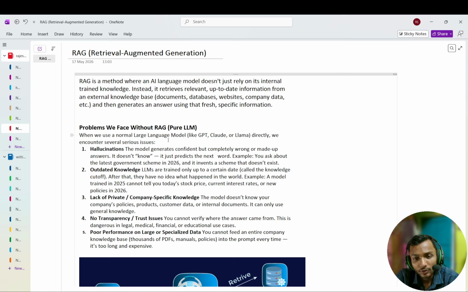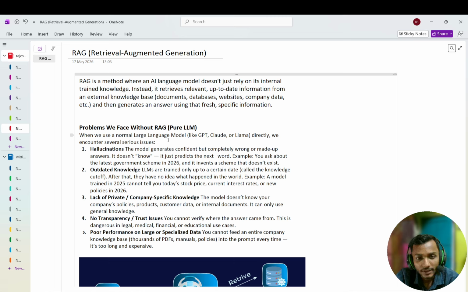It doesn't say that it doesn't know. It gives a wrong answer, because LLMs, large language models, work like this: you give a prompt, and the model has to say something every time. If you ask a question, it has to predict the next word, what can be the answer to that particular question, and it gives an answer as if it were the real truth.